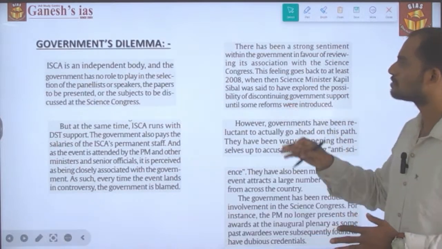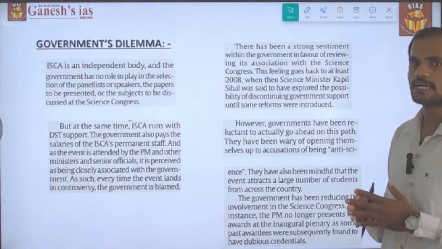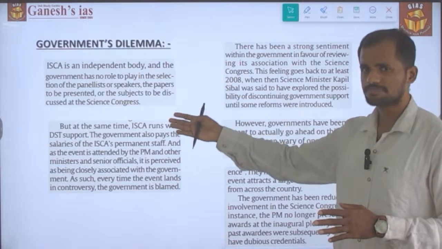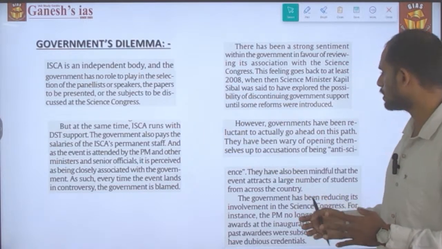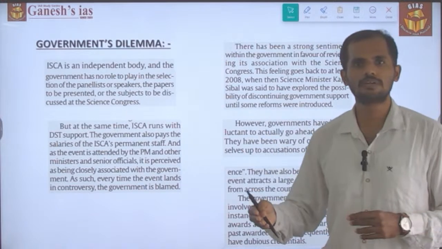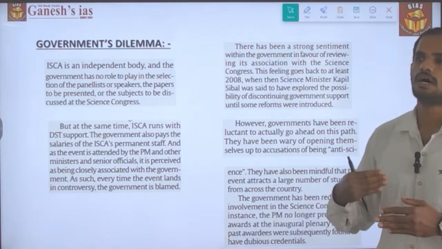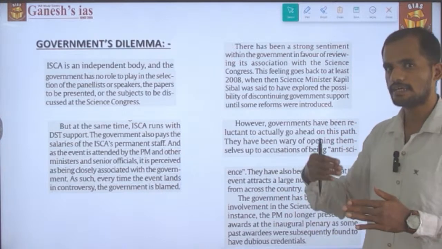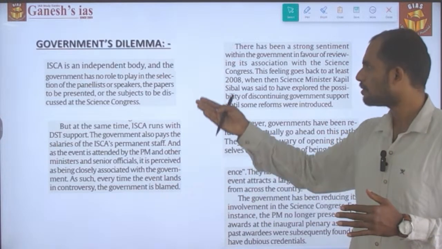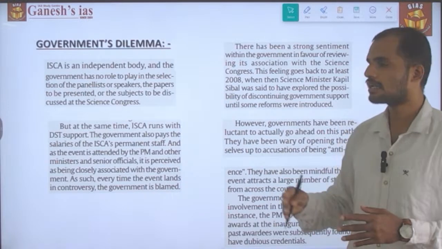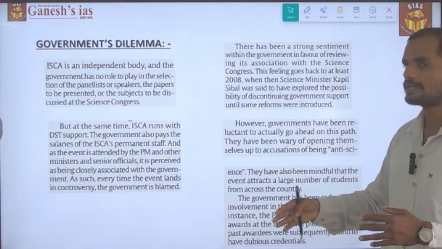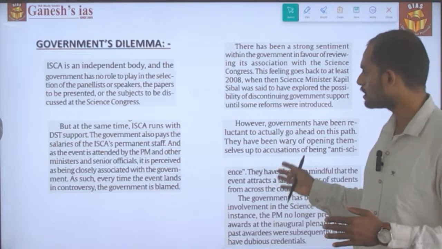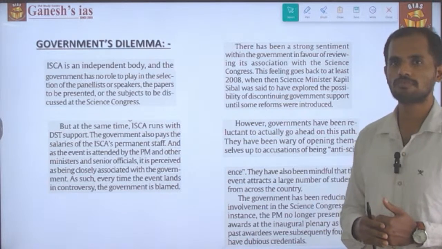This is the decline it has faced in recent years, and the government is facing a dilemma because of opposition from the people over the outdated papers and research being placed at the event, and also the questionable awards that have been provided. So these are the things which made the government get blamed by the citizens.